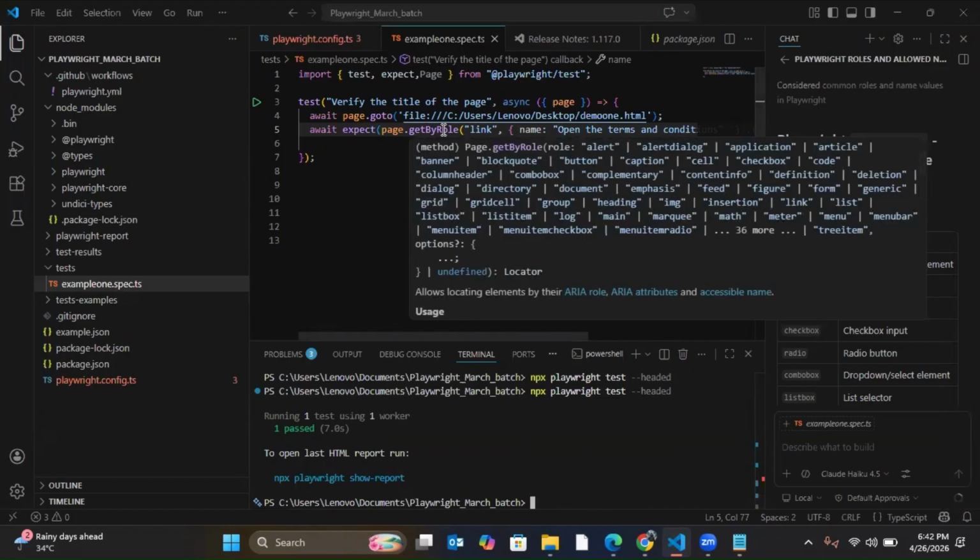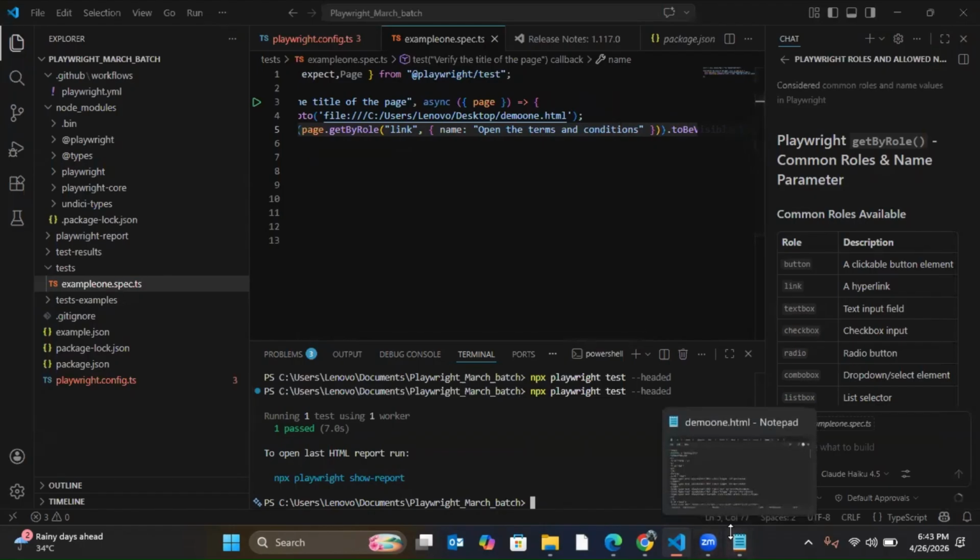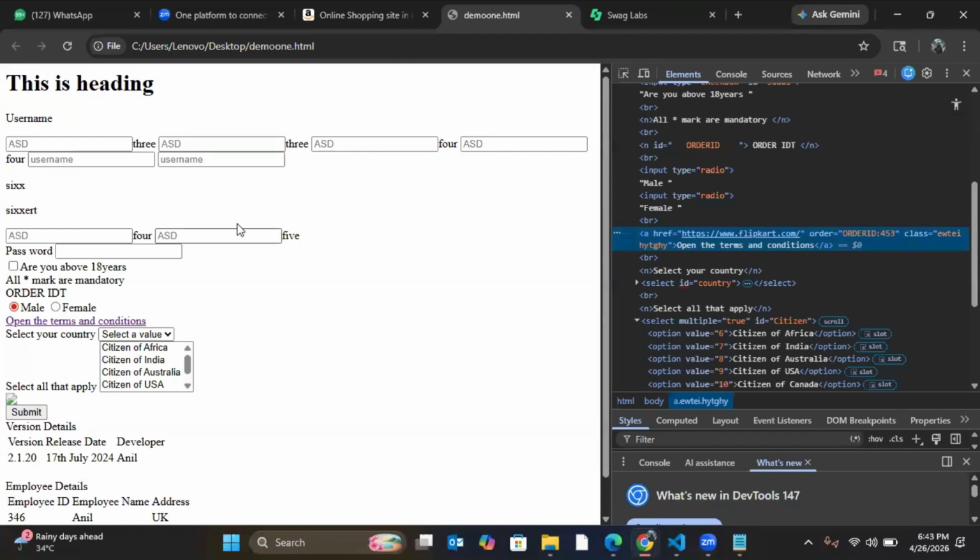Clear? Understood? So in getByRole, the first argument is your what? Role. If it is a link, you have to give link. If it's a button, you have to give button. If it is a text box, you have to give textbox. If it's a checkbox, you have to give checkbox. If it's a radio, you have to give radio. And if it's a combo box, you can give combobox. So let's try one more. Let me use getByRole for, let's say, this checkbox.